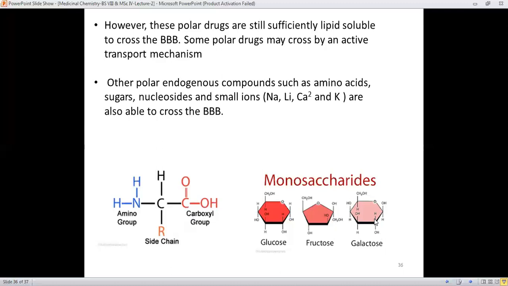It means that the polarity or the lipophilicity of the drug will decide whether it will cross the blood brain barrier or not. If it's sufficiently lipophilic, then it will definitely cross the BBB, and it will definitely enter the brain.